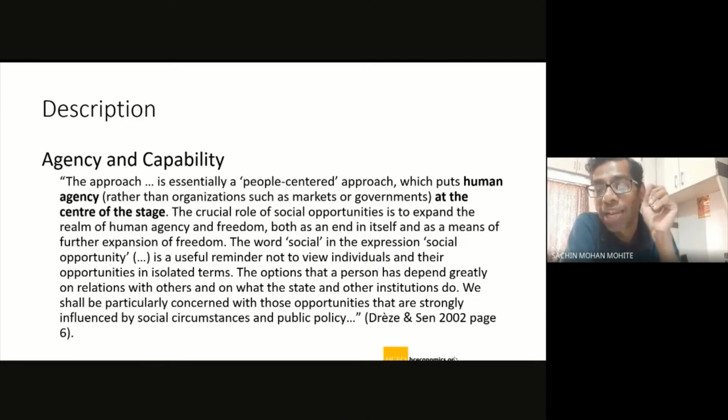The market cannot work as an agency. He's interested in the human agency. He's interested in understanding what that individual wants, whether he's in a position to influence the opportunity set and to convert that opportunity set into functionings. Is it fine?